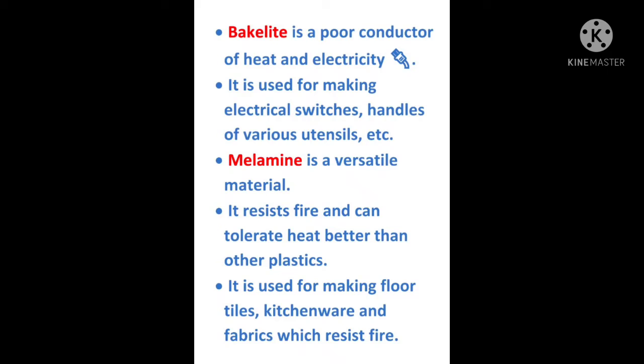It is used for making floor tiles, kitchenware, and fabrics which resist fire. Many fabrics, like a few plastic things, resist fire, so that type of fabrics are also made. Kitchenware, you have seen many, like a few spoons. If hot soup is there and the spoon is of ordinary plastic, when you put it in the hot soup, it will start melting. But that type of plastics are made from melamine, and a few are made from bakelite also.